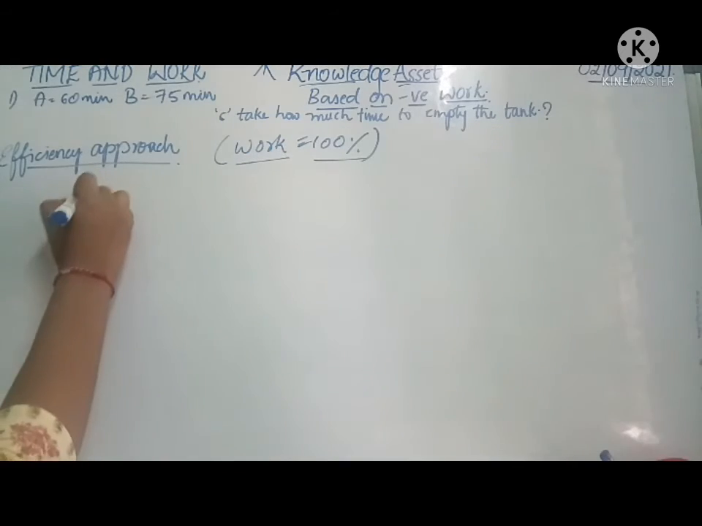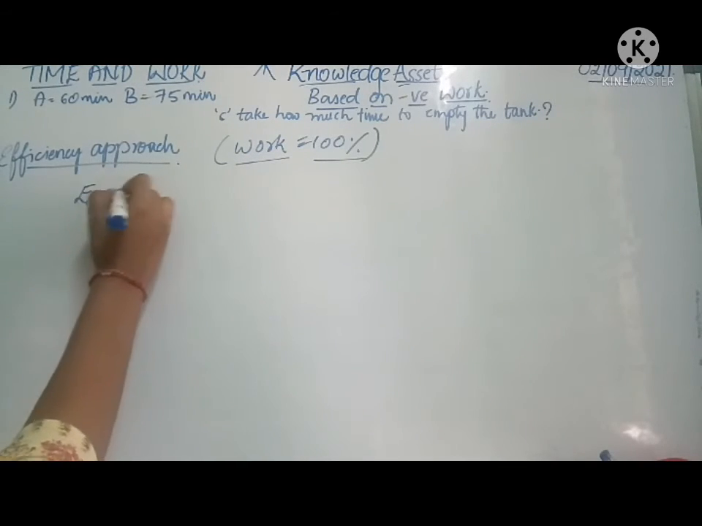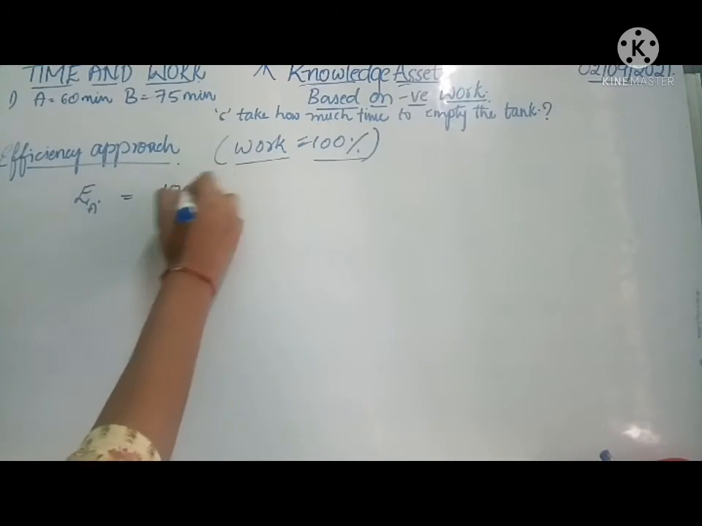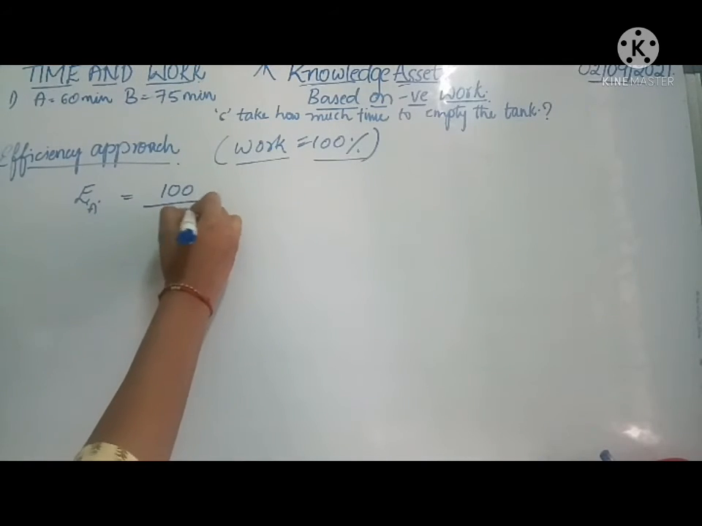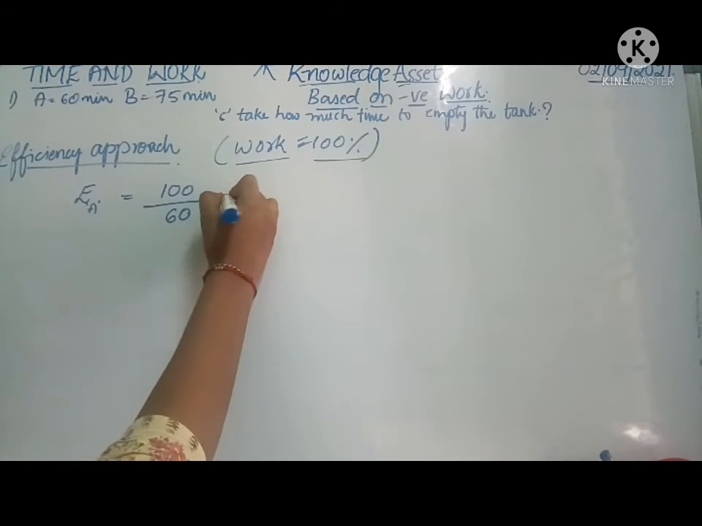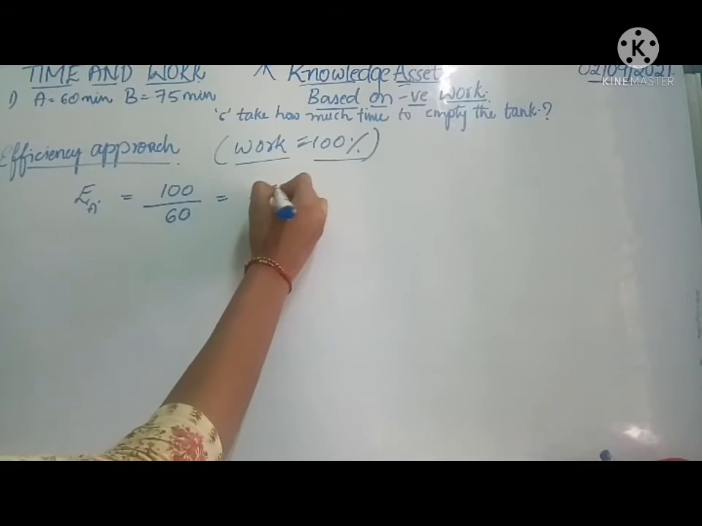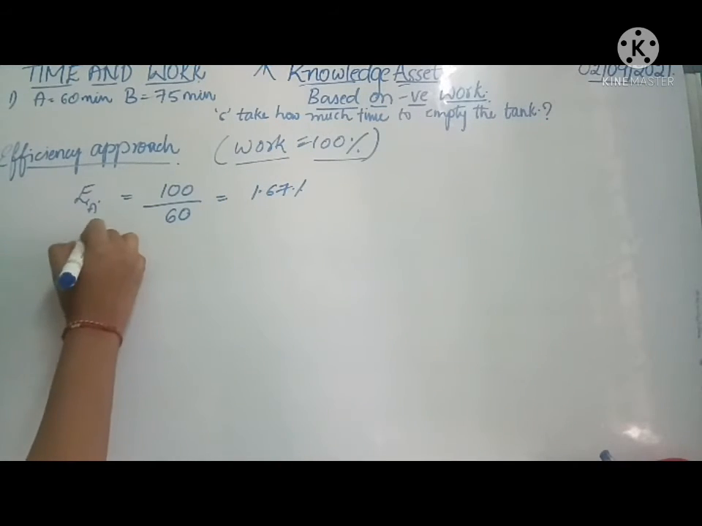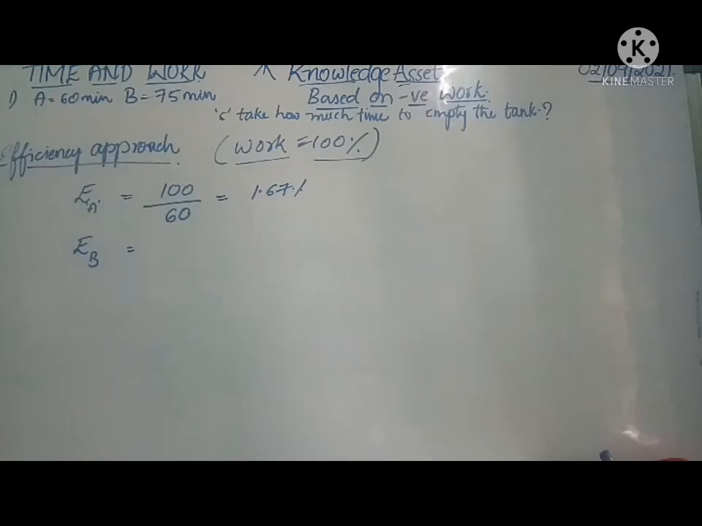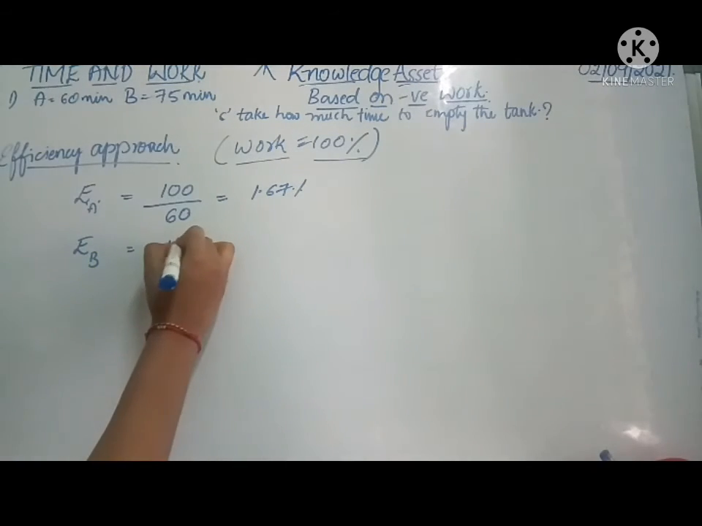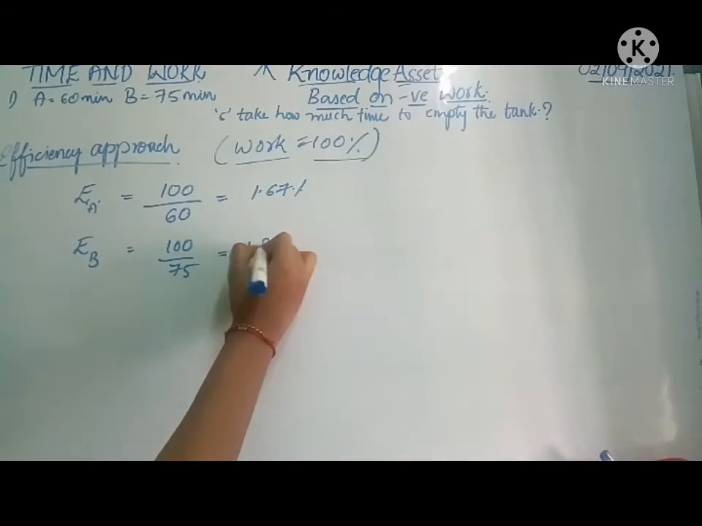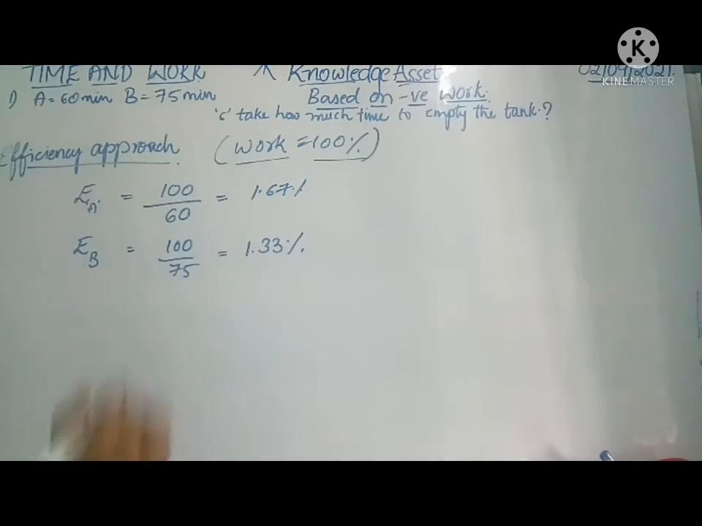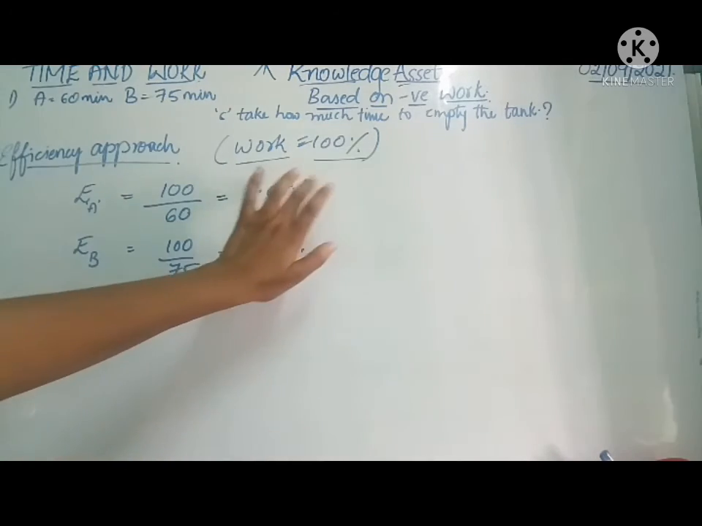Now, the efficiency of tap A to fill the tank is equal to the total amount of work divided by the time it takes to completely fill the tank, 60. That is equal to 1.67%. And the efficiency of tap B to completely fill the tank is 100 by 75, that is equal to 1.33% per minute. These are calculated per minute.